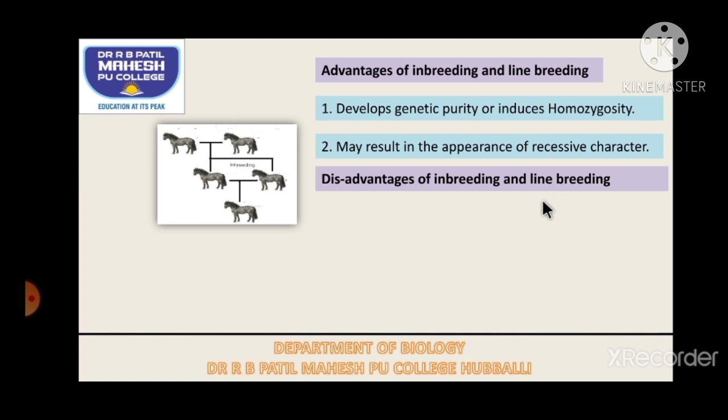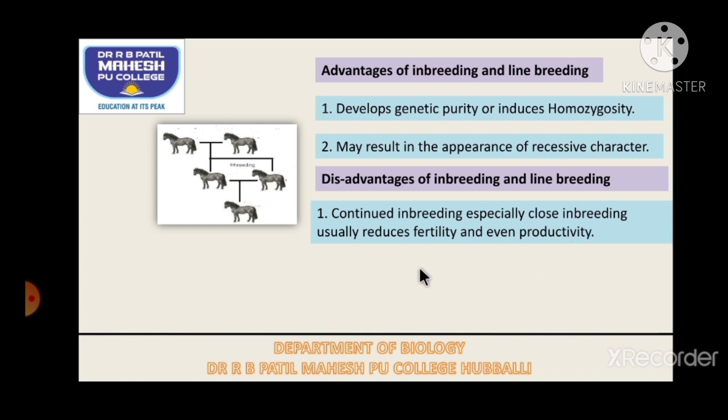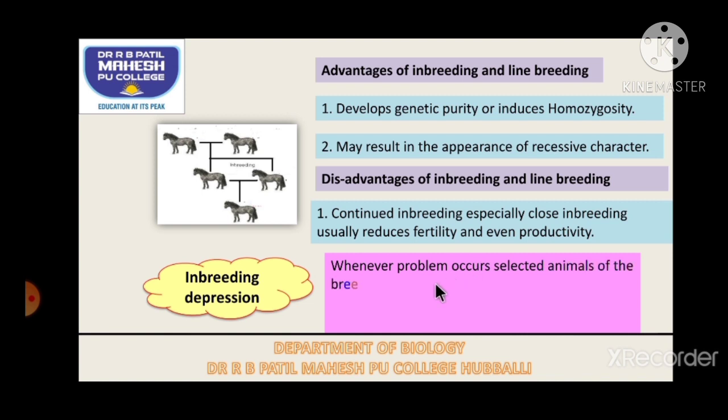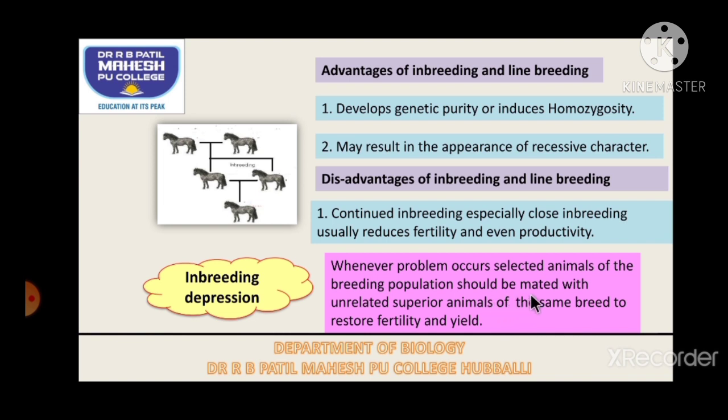The disadvantages of inbreeding and line breeding are that continuous inbreeding, especially in close relatives, reduces fertility and even productivity. If there is reduction in the fertility and productivity, then it is called inbreeding depression. This comes 2 to 3 times in the board exam: what is inbreeding depression? What you have to write: continuous inbreeding which reduces the cattle's or fowl's fertility and productivity is called inbreeding depression. So whenever we face such problems, we should stop inbreeding and let the cattle undergo outbreeding.